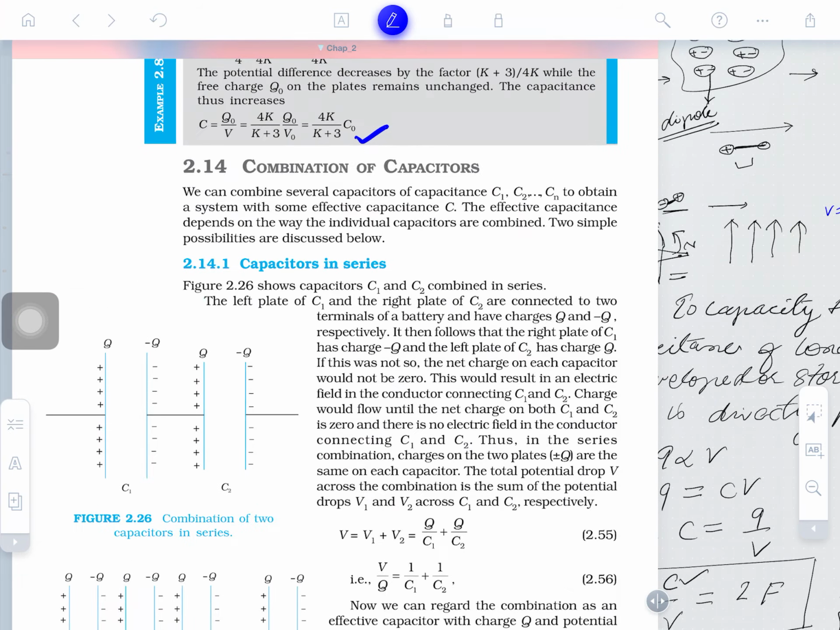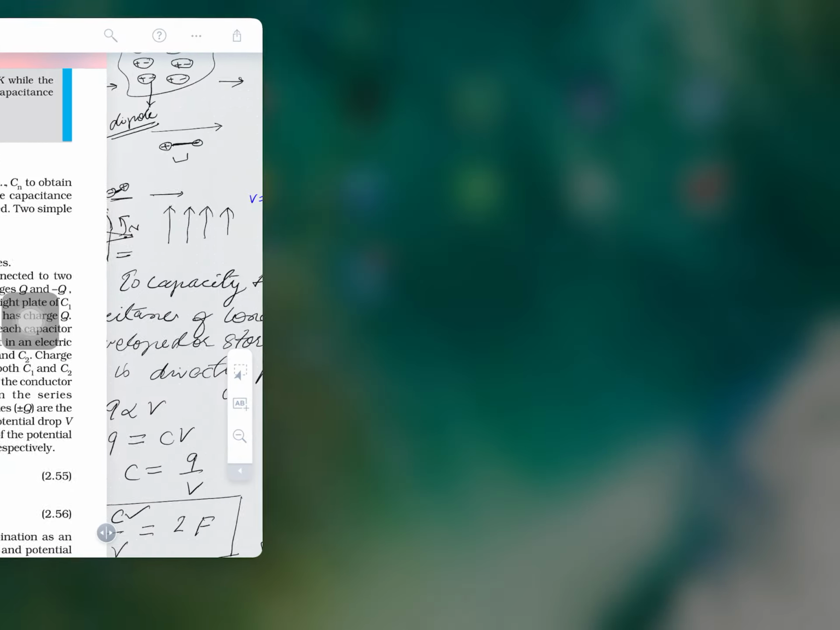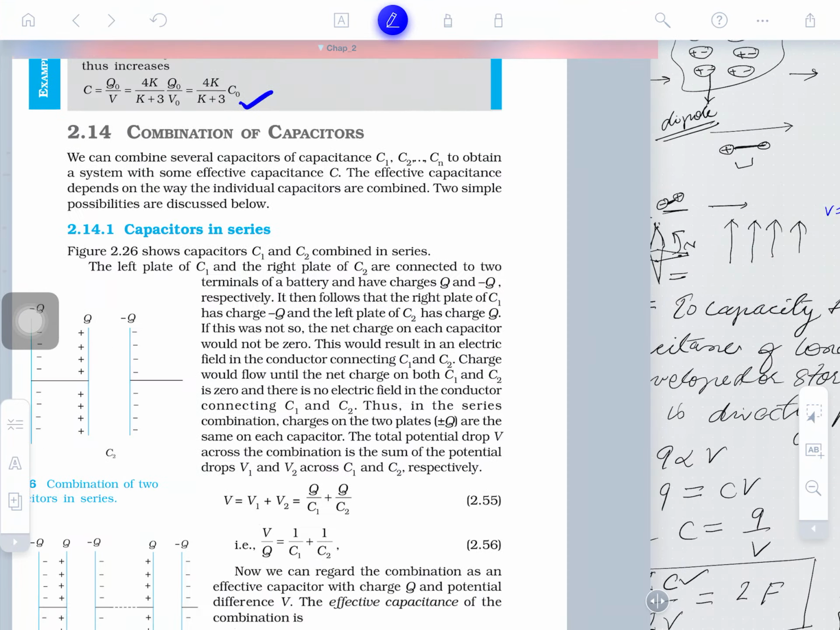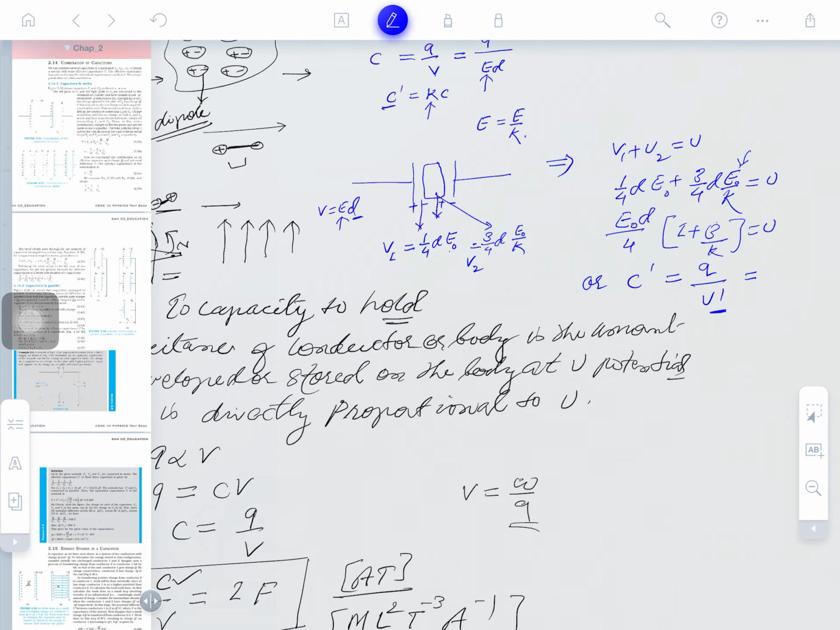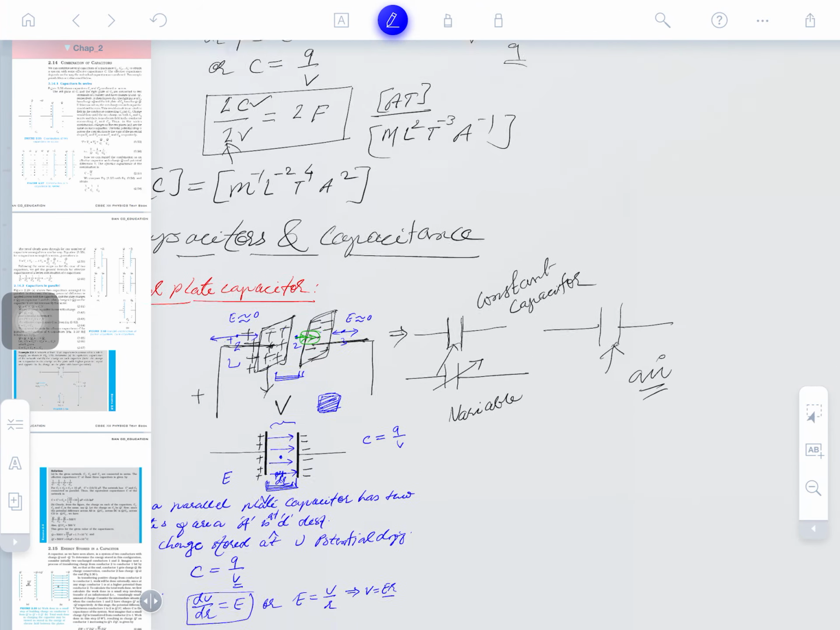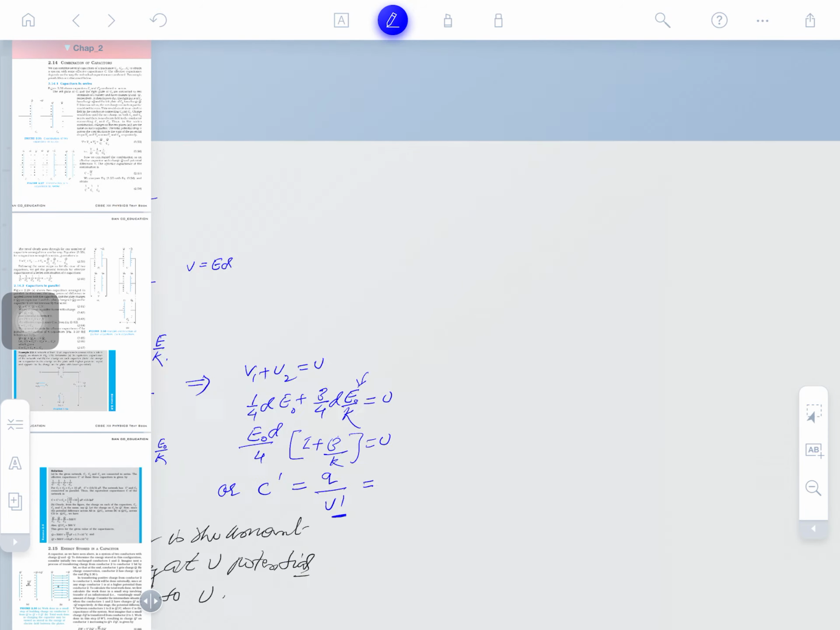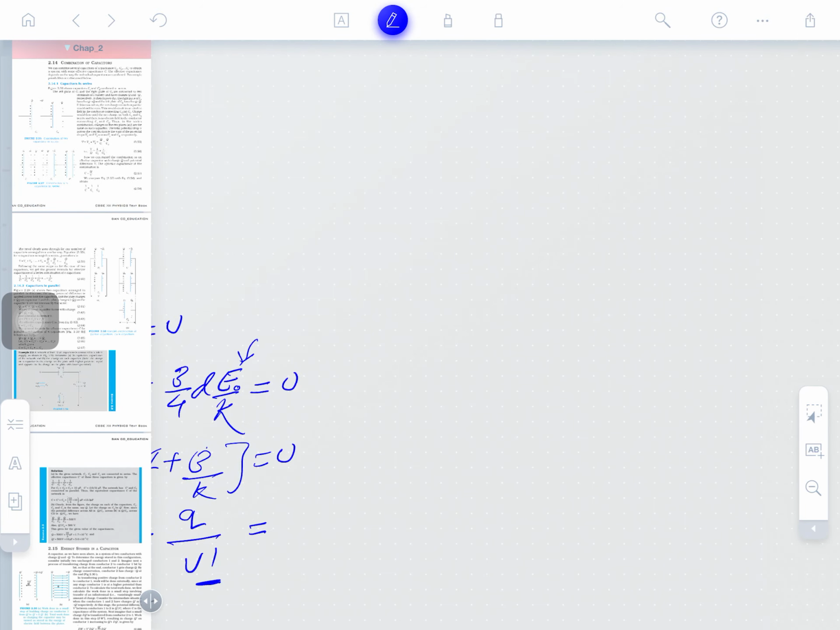So now, combinations of capacitors. Combinations of capacitors is also an important topic. Suppose we have made a capacitor, and the capacitance of the capacitor is of some order, like 2 microfarad. A capacitor of 2 microfarad we made here. Clear? Somewhere else in an electric circuit, what is the working of a capacitor? You just have to understand the potential between the two plates.